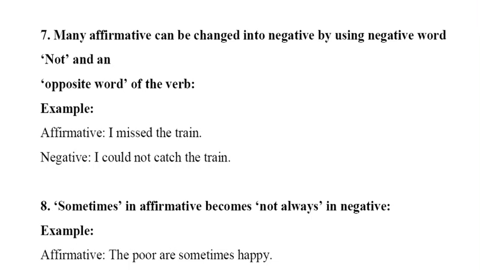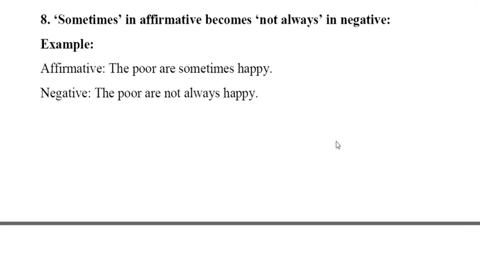Number 8 says sometimes in affirmative becomes not always. If you find sometimes in an affirmative sentence, it will be changed to not always. How? The poor are sometimes happy. So, the poor are not always happy. So the poor are sometimes happy; if you want to change it to negative, it will be: the poor are not always happy.